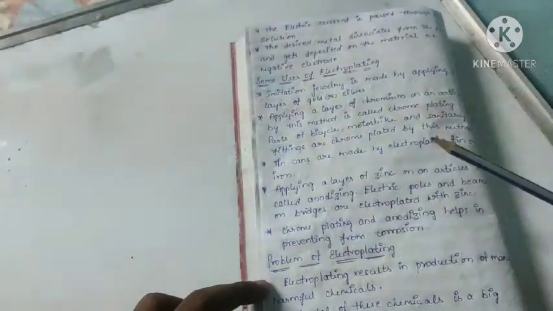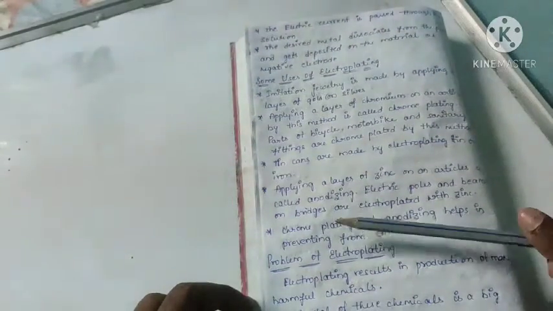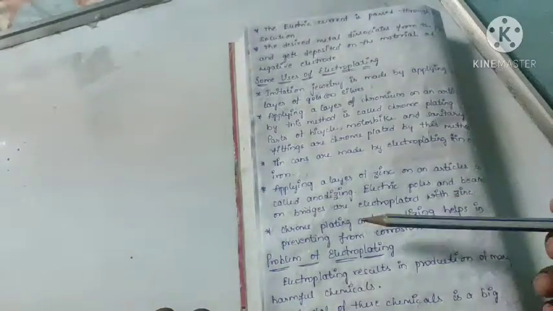Applying a layer of zinc on an article is called galvanizing. Electric poles and beams on bridges are electroplated with zinc. Chrome plating and galvanizing help in preventing corrosion. So this is electroplating, and with this electroplating a problem is also there.